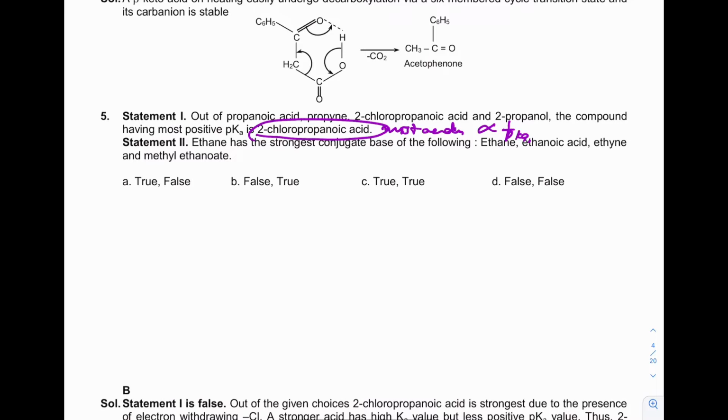Second is, ethane has the strongest conjugate base out of the following. Yes, ethane is the weakest acid, so its conjugate base will be the strongest one. The rest are more acidic. So the second statement is true. So the correct answer is B.